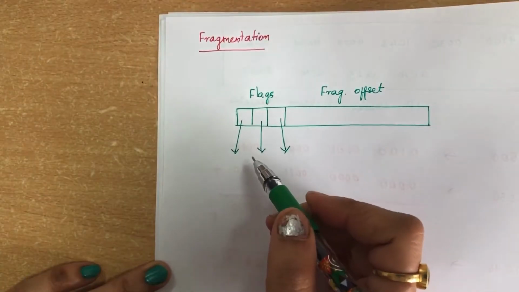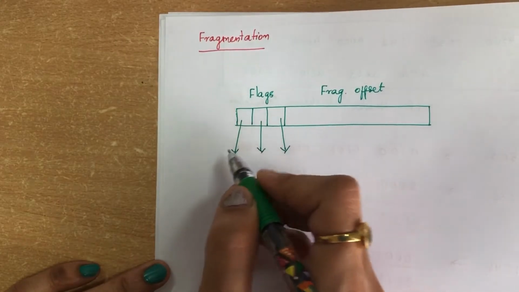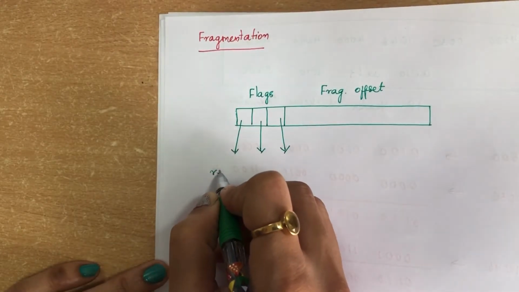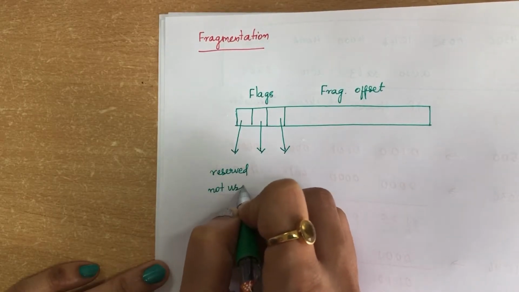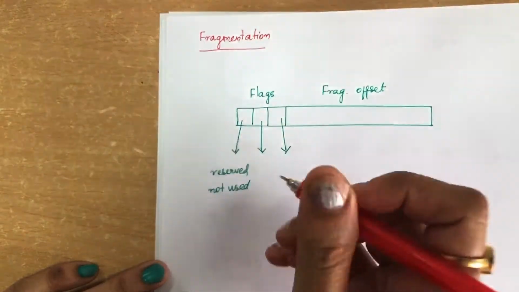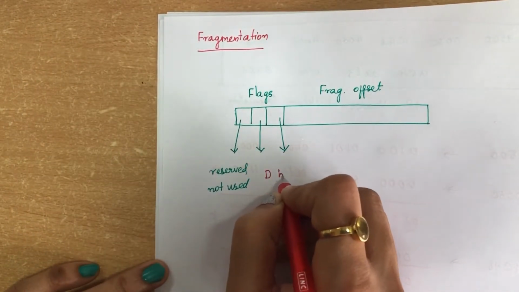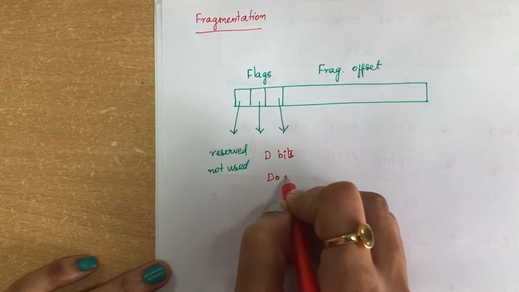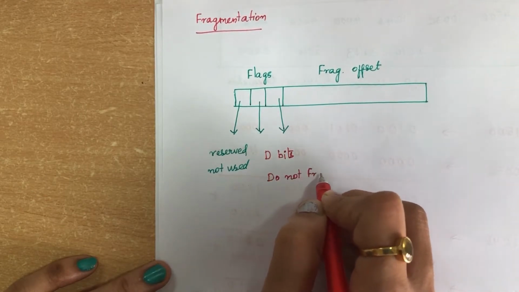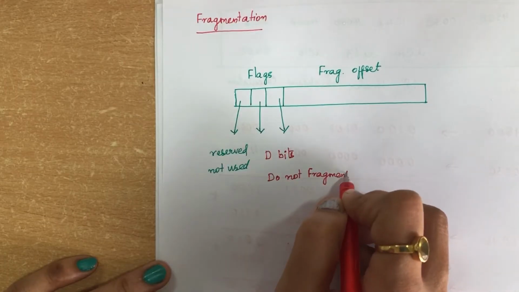Coming to the flags, you have 3 bits. The first bit is reserved and is not used. The second bit is called the D bit, and it stands for do not fragment.